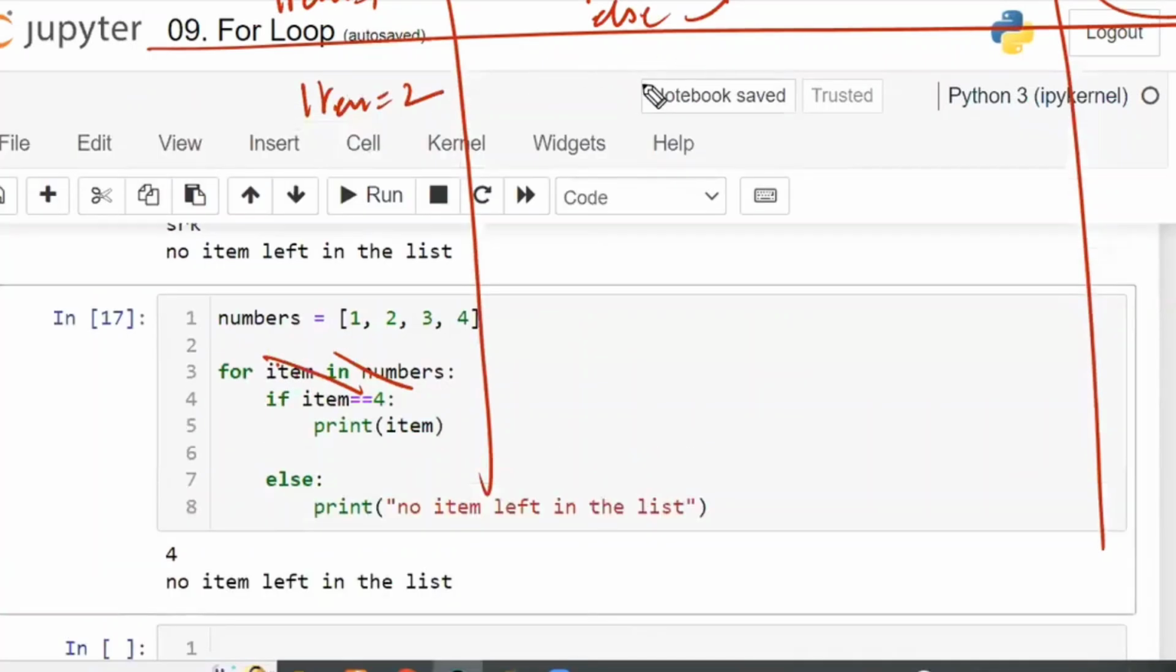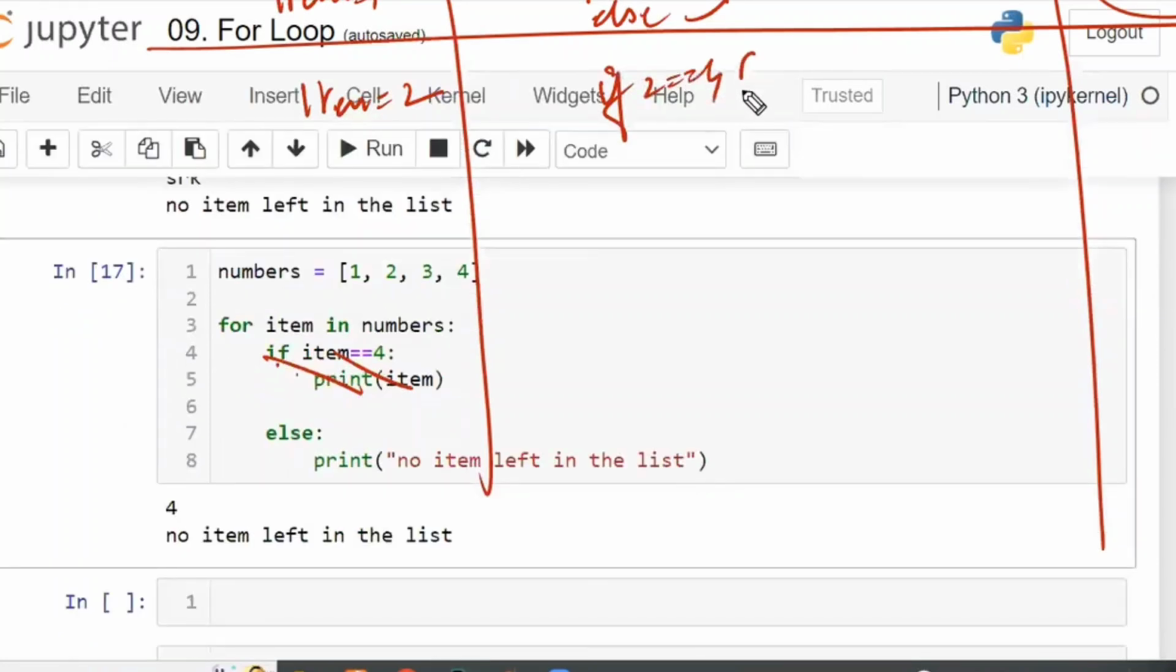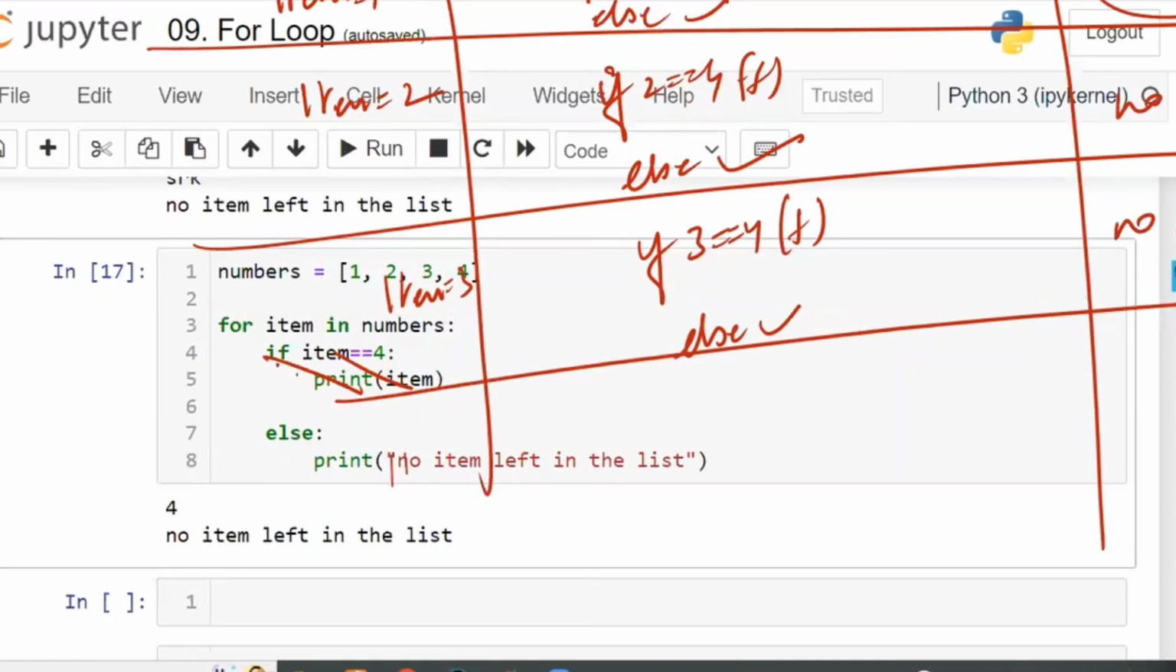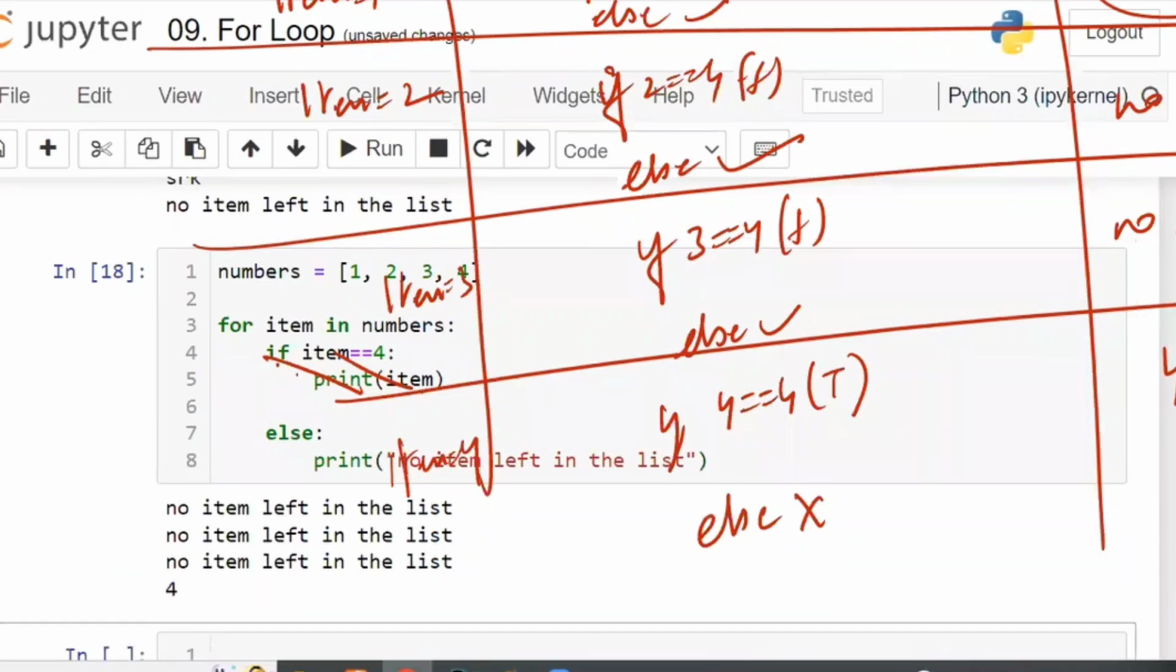Next, item is equal to 2. If 2 is equal to 4, again the condition is false, so automatically else will be executed. That is again "no item left". Next, item is equal to 3. If 3 is equal to 4, again the condition is false, else should be executed. That is "no item left". Next, item is equal to 4. If 4 is equal to 4, true. The condition is true, so the else part will be ignored and the if part will be executed. Within the if part, item is 4. So "no item left" three times, and then the 4 output. I'm going to get output like this. This is my answer.